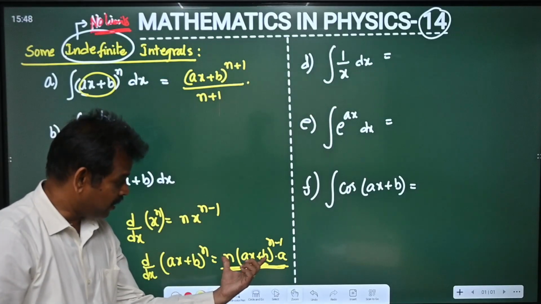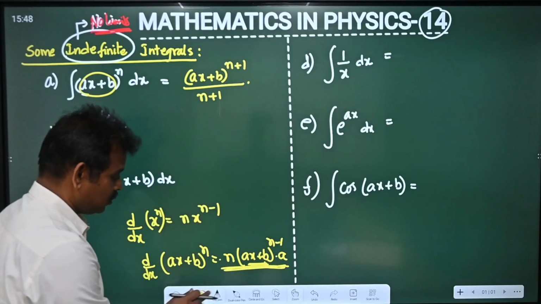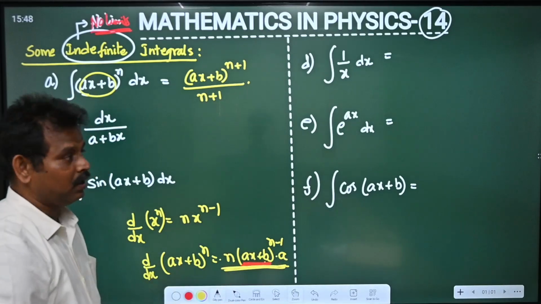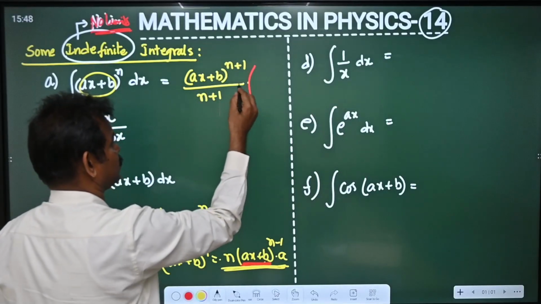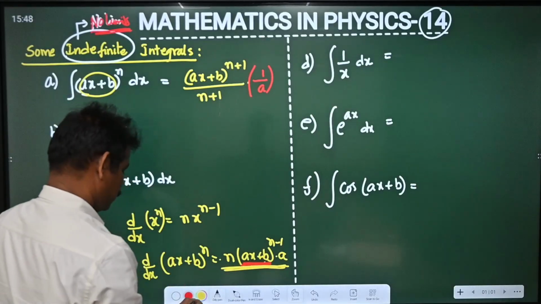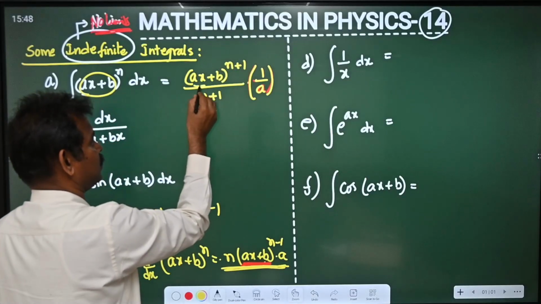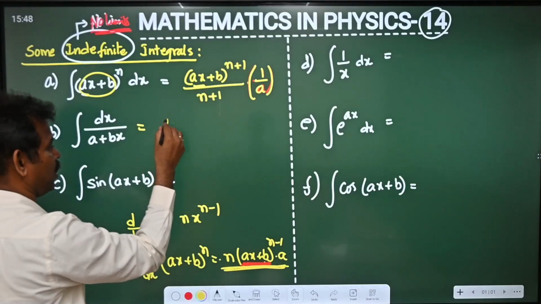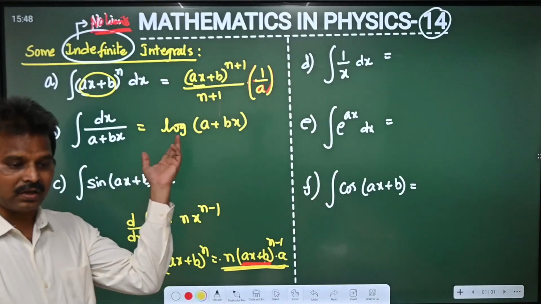So after using the power formula, once again according to chain rule, this will be differentiated again, and that will be multiplied with the result. But here we will divide with the result. So here the derivative of ax plus b is a, so we need to write this into 1 by a. Similarly, if you take this one, this is log of a plus bx, and you can check it, students.